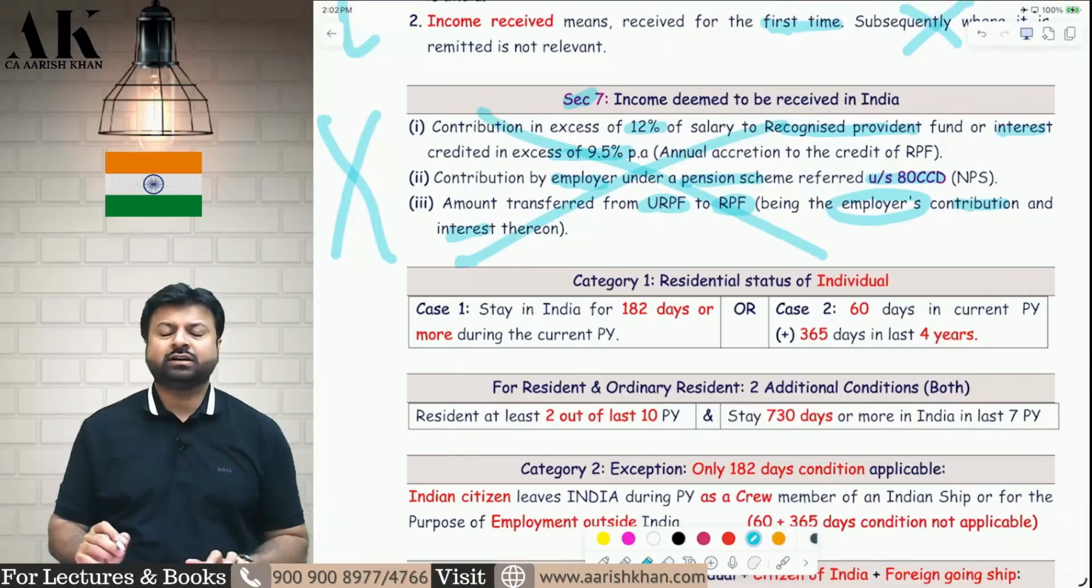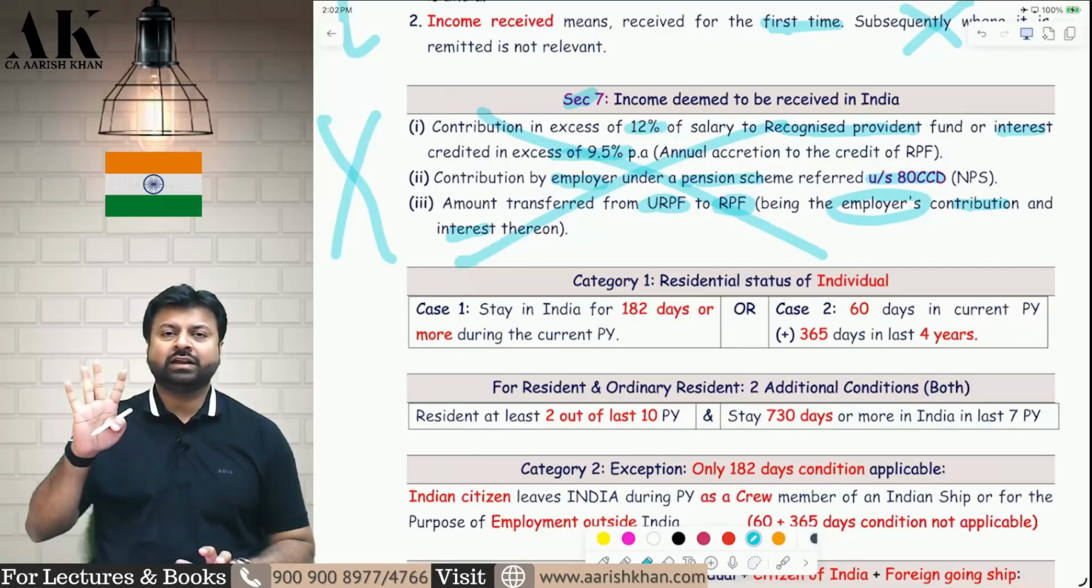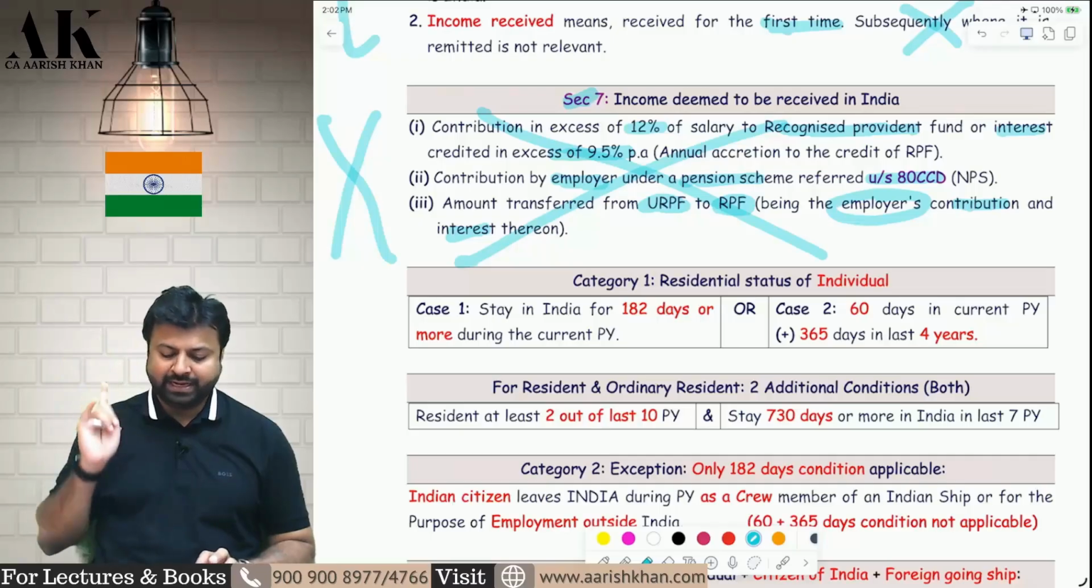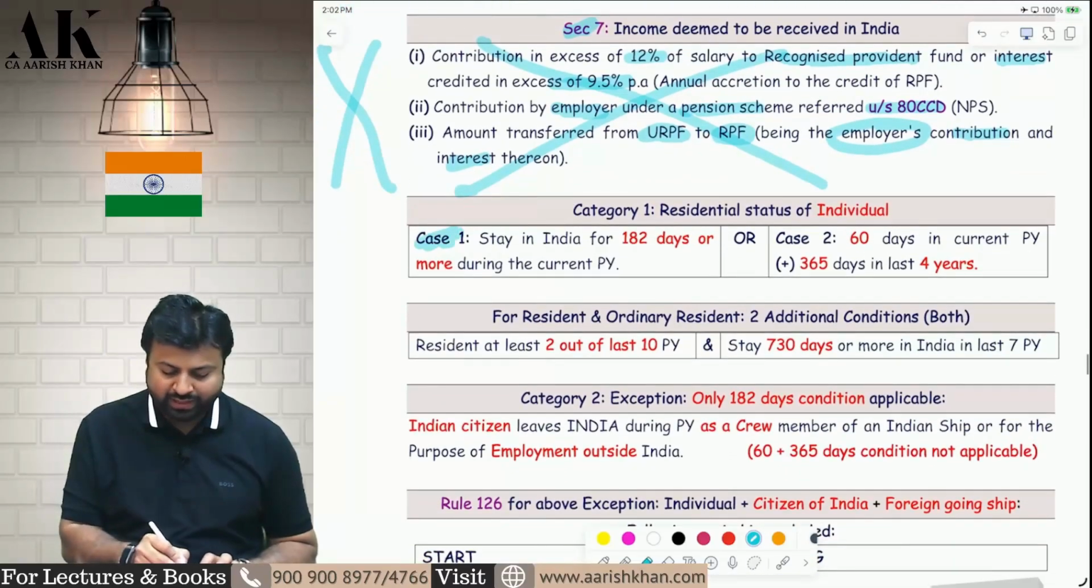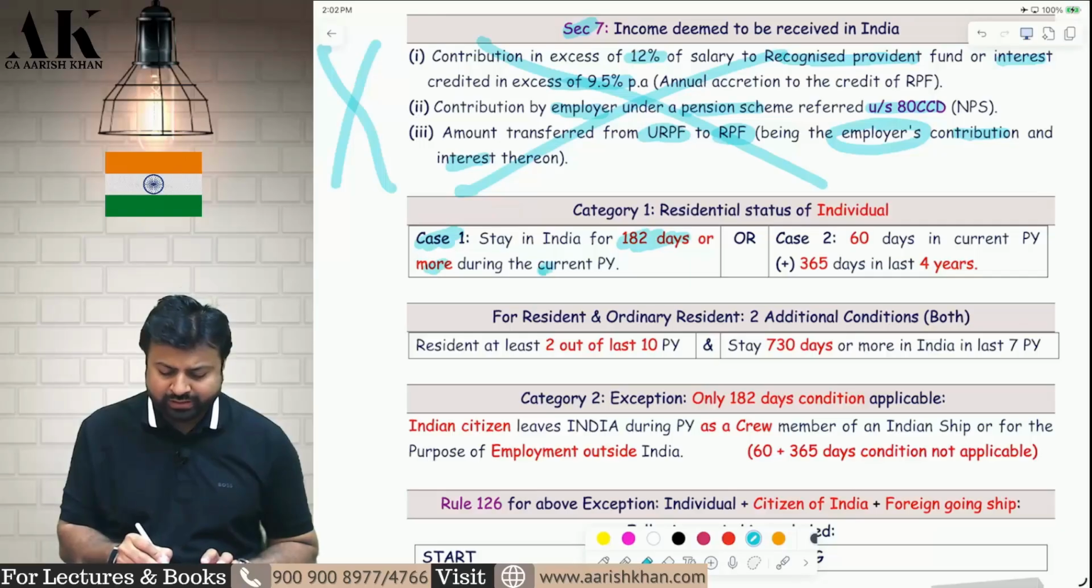Now we are going to start from your residential status. First, we are going to talk about the residential status of an individual. When an individual is said to be resident, for that we have created four categories. Category 1, there are two cases. Case 1, an individual is said to be resident if he stays in India for at least 182 days or more in the current previous year,